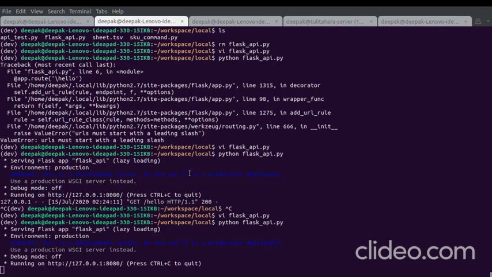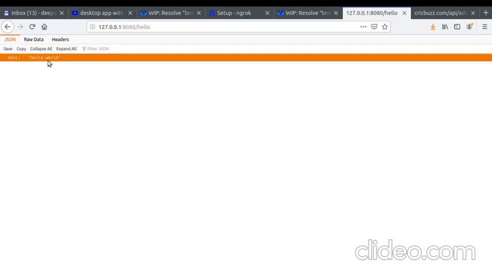Let's come to the browser and see the output. Yeah, we can see it. Just refresh the page. Cool. This is the data, and this will be used in the backend of a website.